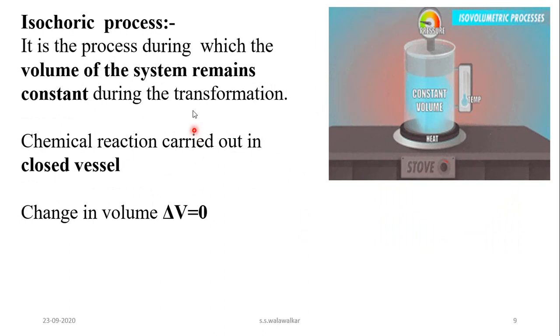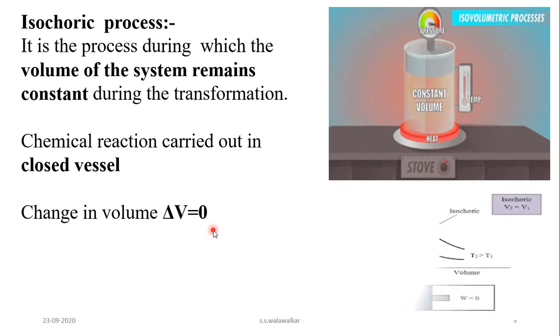Now the third type of process, that is isochoric process. It is a process during which the volume of the system remains constant during the transformation. Any chemical reaction which is carried out in a closed vessel is called as what? Isochoric process. In an isochoric process, volume is not changed, therefore delta V is equal to 0.